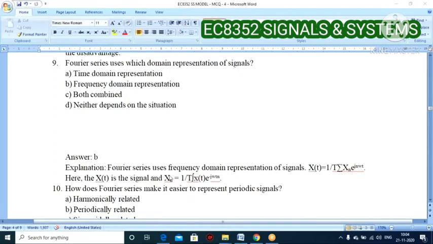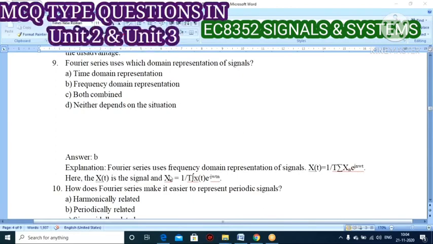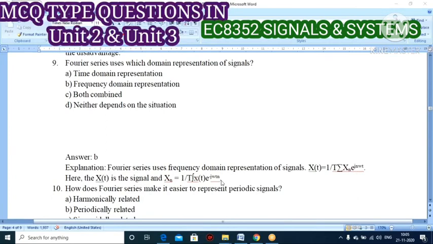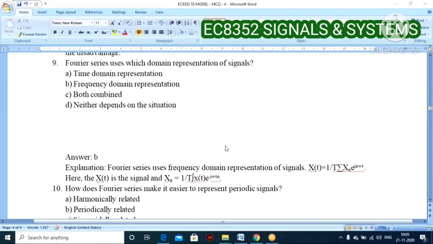Okay, so generally Fourier series is used to represent a signal in the frequency domain, not in the time domain. So frequency domain representation is the correct one. This is also mostly asked as an interview type question.